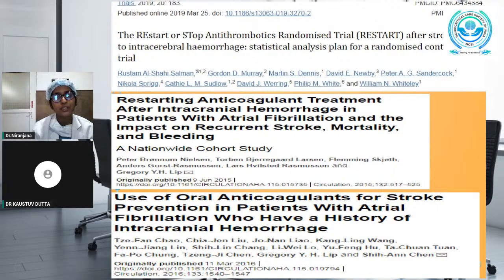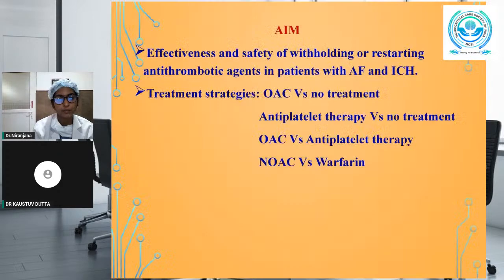But the patients with the history of intracranial hemorrhage were universally excluded from many of the randomized trials. And in fact, warfarin is the most commonly evaluated oral anticoagulant in the previous studies. To date, there is less data on the effectiveness and safety of reinitiating the NOACs after an ICH episode.